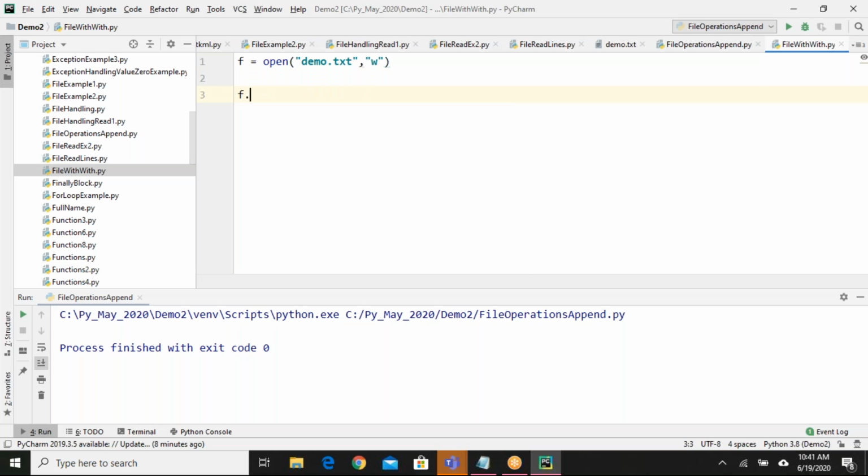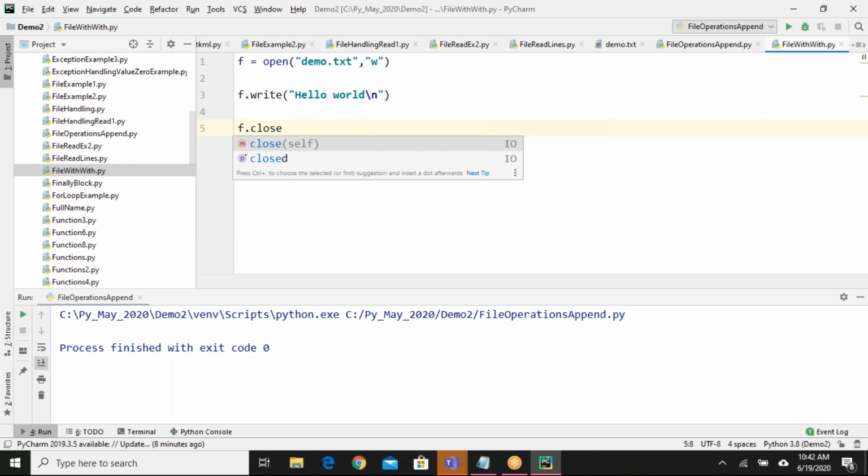You write your code here. Then f.close. So far, this is the way we are writing, right? We open the file and store it into one object. Then we perform our file related operations, and finally we close the file. This is what we are doing here.